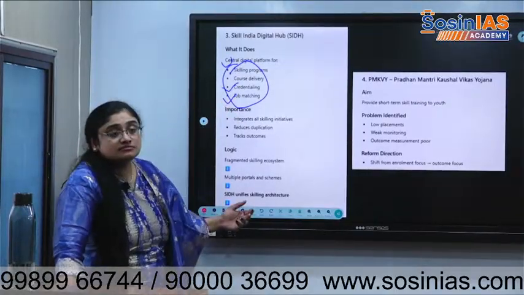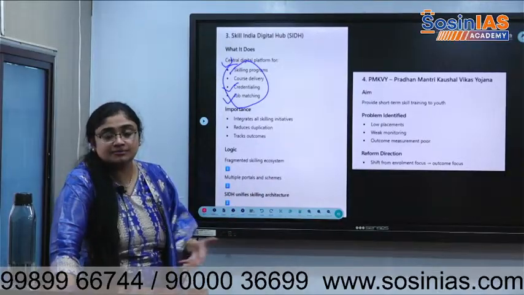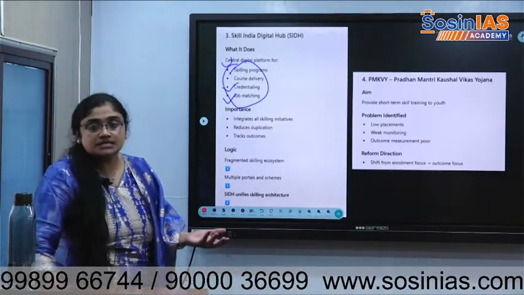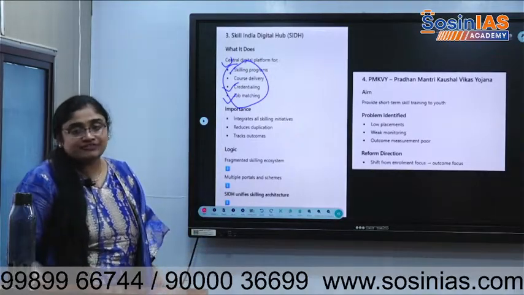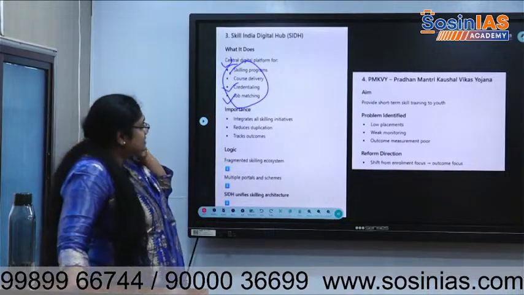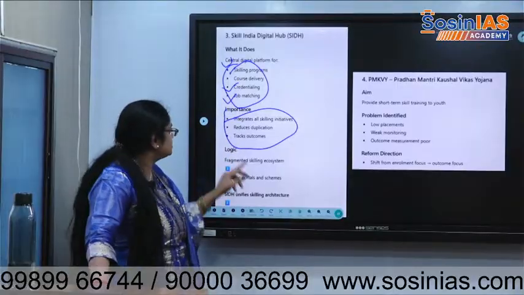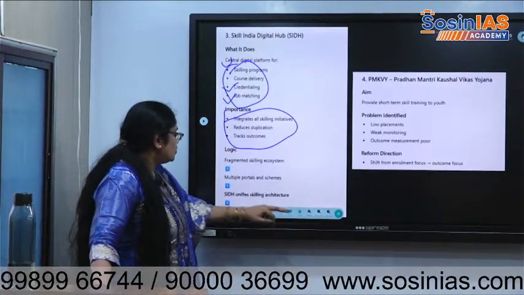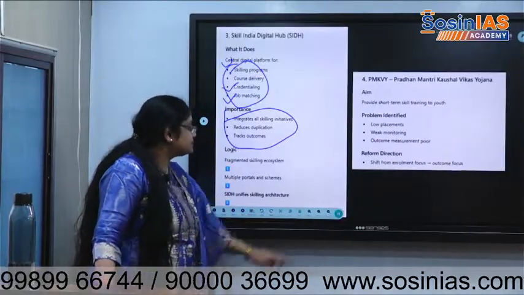Job matching, like what are the available jobs, can be posted by industries and public sector units. People can find the jobs there also. You can post your profile there. It works just like LinkedIn or something like that. So its importance is that it integrates all skilling initiatives, reduces duplication, and tracks outcomes. Basically, it is to create a common database.